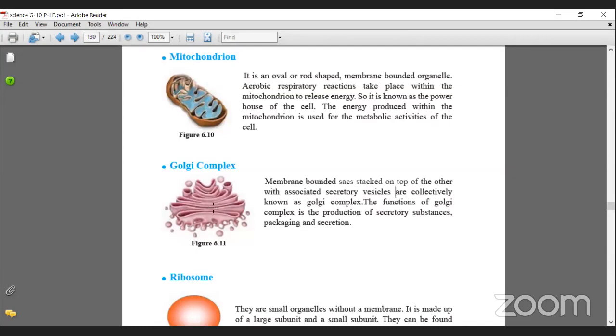If those organelles want to communicate with each other, or send something from the nucleus to somewhere else, those transportation things are done by this Golgi. Can you see here, the function of the Golgi complex is production of secretory substances, packaging and secretion. By gifts I meant secretory substances, so don't get confused. Sorry about that.